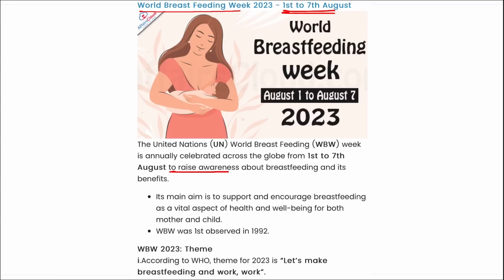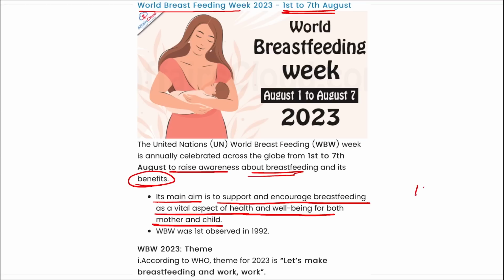It is to raise awareness about breastfeeding and its benefits. The main aim is to support and encourage breastfeeding as a vital aspect of health and well-being for both mother and child. And World Breastfeeding Week is observed from 1st of August till 7th of August.